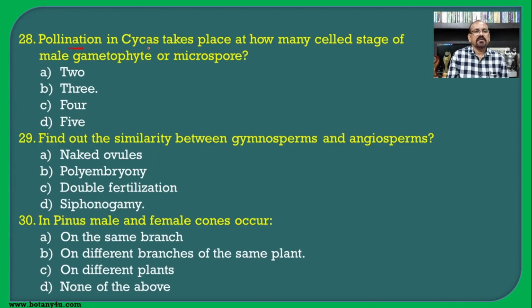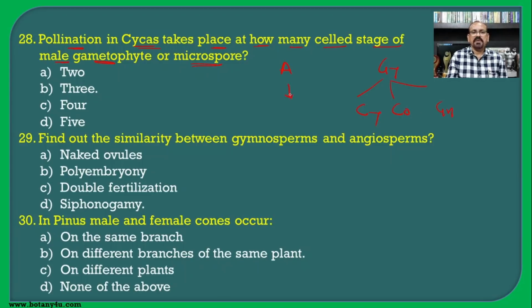Then pollination in cycas takes place at how many celled stage of the male gametophyte or the microspore or the pollen grain? See now, angiosperm, then gymnosperm: Cycadopsida, Coniferopsida, and Gnetopsida.